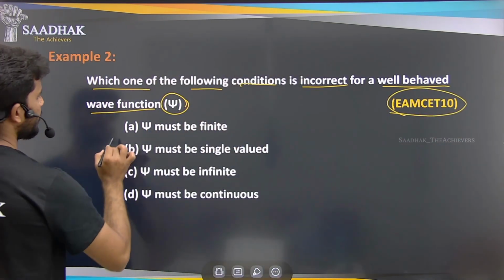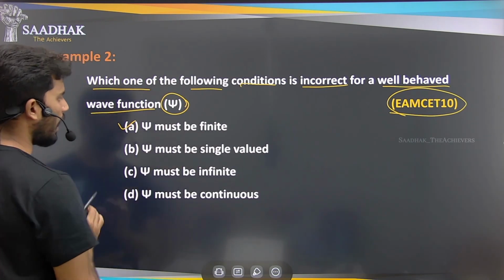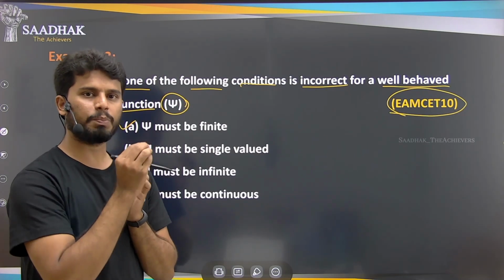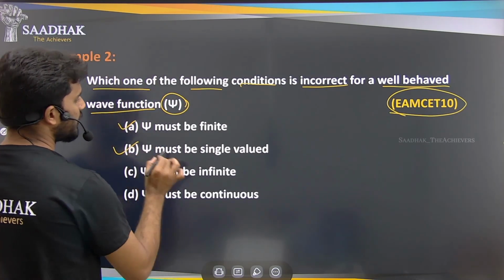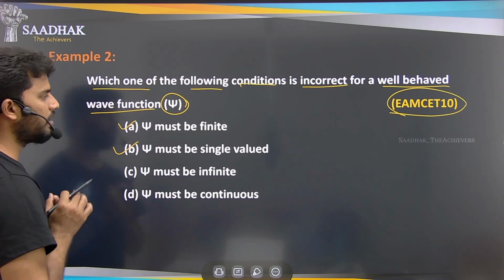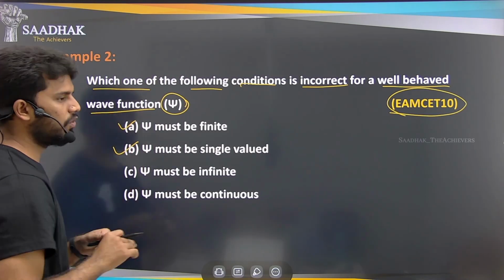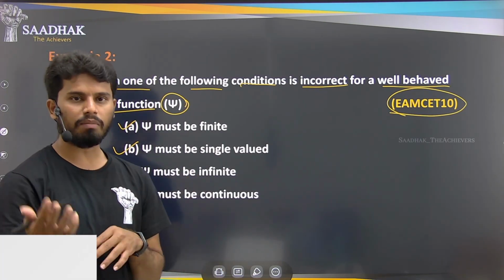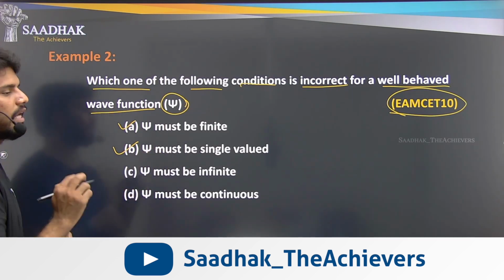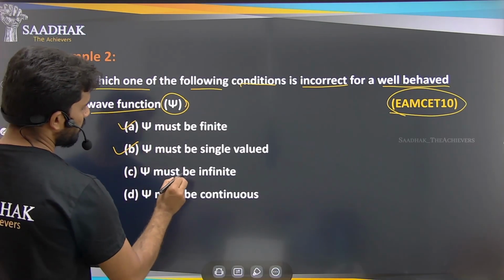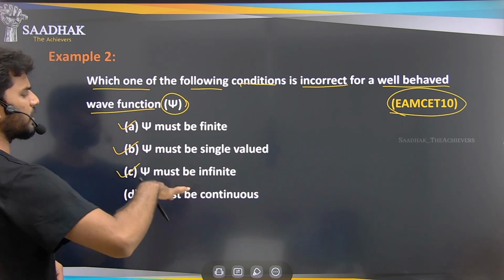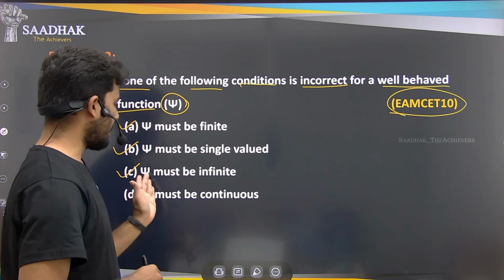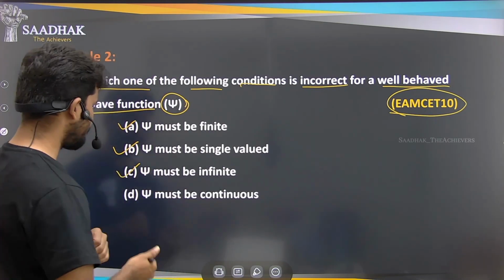So if you can see the options, psi must be finite, means psi should have a definite value, some fixed value or some approximated value. And psi must be single valued, means psi should not have 2 or 3 values, like if we have a square root we have plus and minus values, right? Like that, the psi value must have one single value. And psi must be infinite, means the psi value has to be very large, must contain all the values.